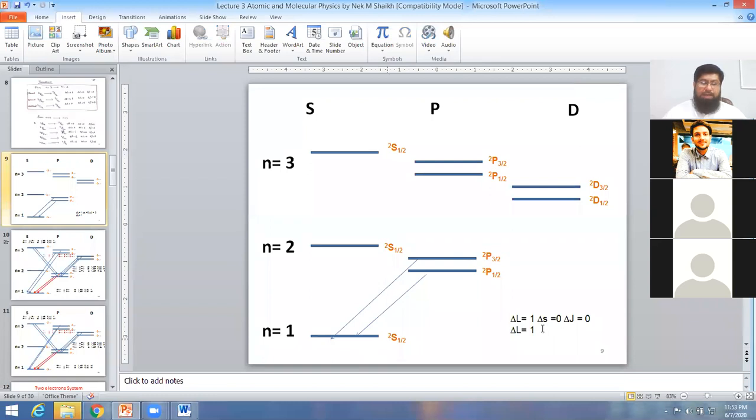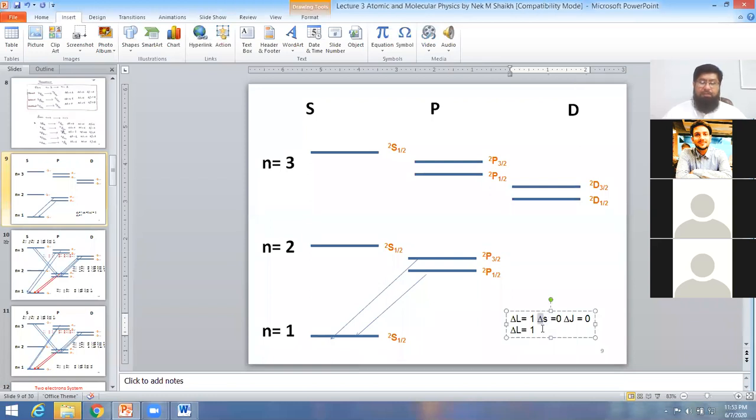So again delta S, which is equal to 0, is possible. The second is delta J. This is equal to 3 by 2 and this is equal to 1 by 2. So 2p 3 by 2 to 2s 1 by 2, this is 3 by 2, 1 by 2. The difference is equal to 1, because 3 by 2 minus 1 by 2 is equal to 1.